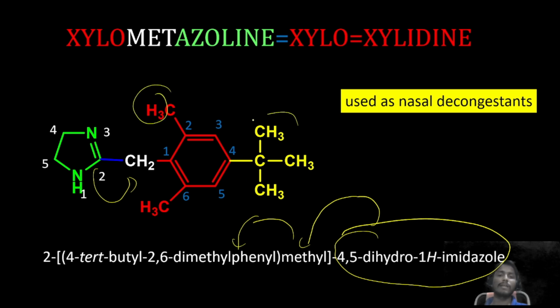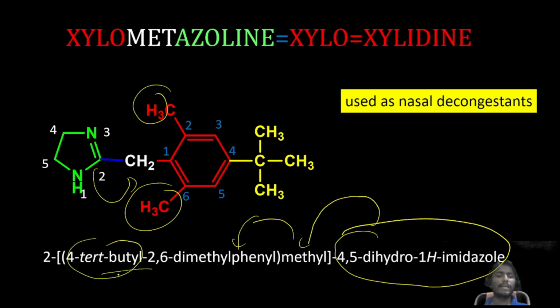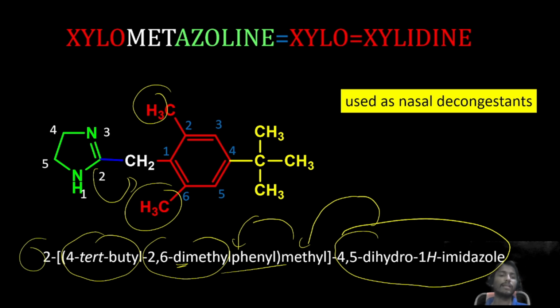That phenyl group contains 3 substitutions, that is 2,6, okay, 2,6-dimethyl. Okay, next at 4th position what is there? Tertiary butyl. At 4th position it contains tertiary butyl. Hence B letter will come first, D letter will come second. Hence what we are writing here? Sorry, see, that's why we are writing 4-tertiary butyl, 2,6-dimethyl, then phenyl. All of this present at second position, so this one is here.